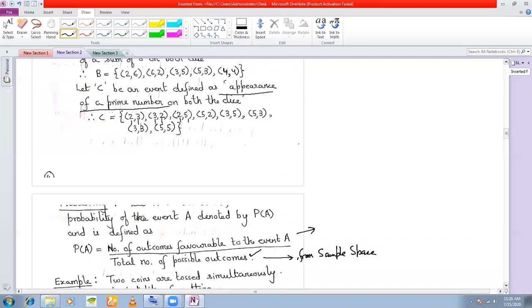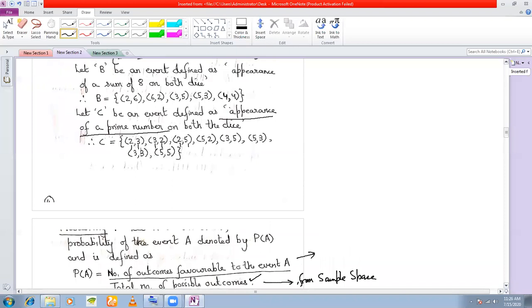For example, say here, what was the event? Appearance of a prime number, right? So what are the elements that I picked up? These, right? So how many outcomes are there that are favorable to our event?